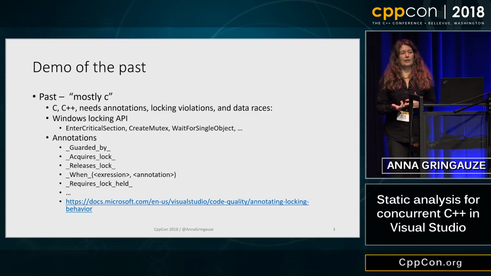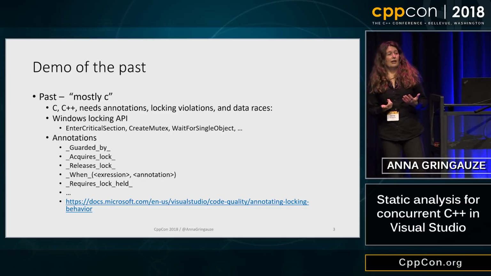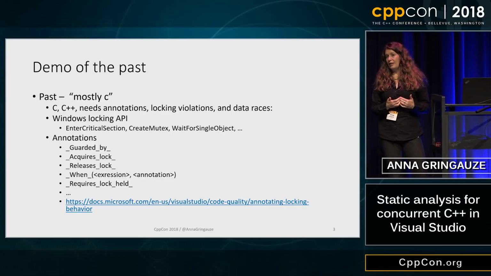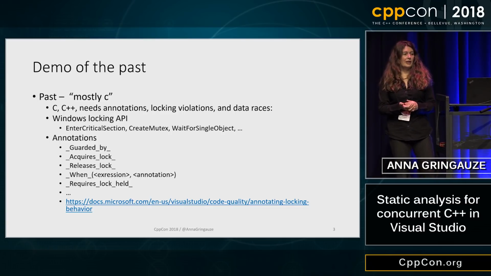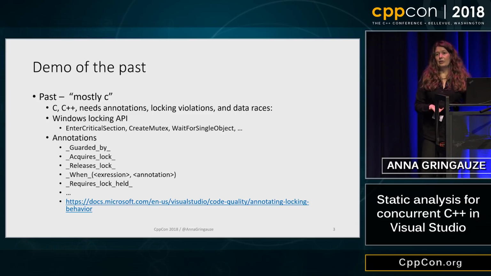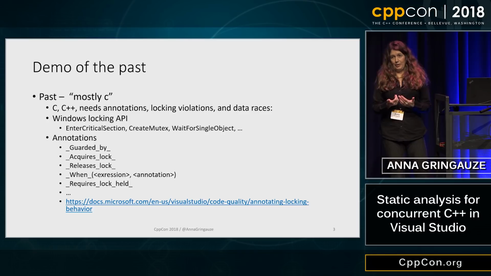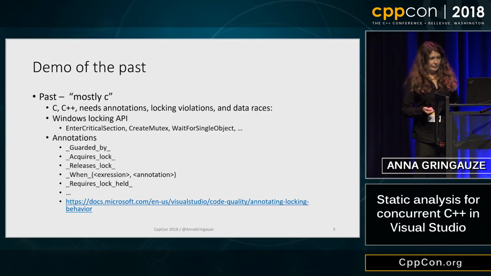We have our checkers recognize the Windows locking API. They know what those APIs do, basically by annotating those APIs. And we have quite an extensive set of annotations that you can look at on MS Docs.